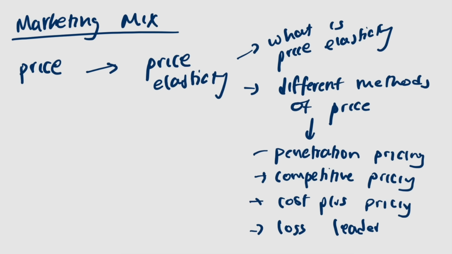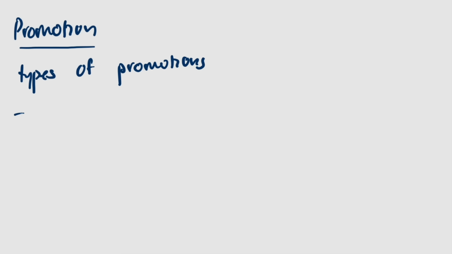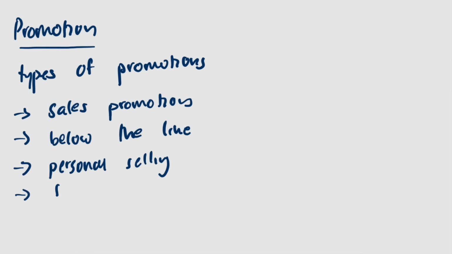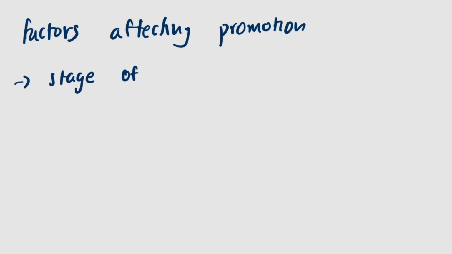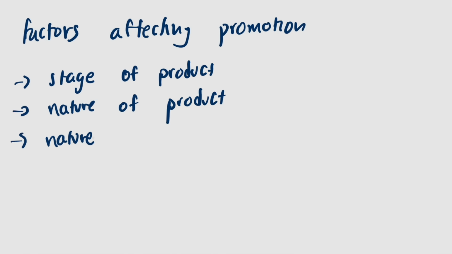Another aspect that you need to know is promotion. We have several types of promotions. Examples are sales promotions, below the line, personal selling, direct mail, and advertising. We also have factors that affect promotion, which are stages of production, the nature of the product, and the nature or target of the market.